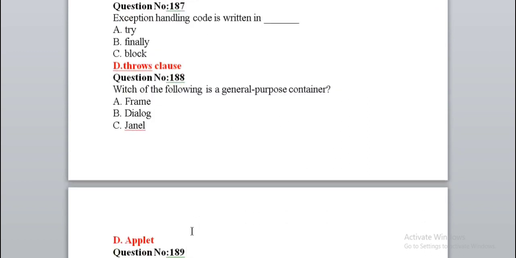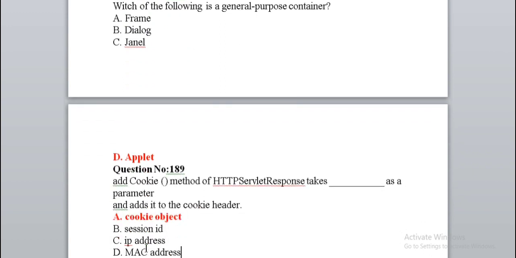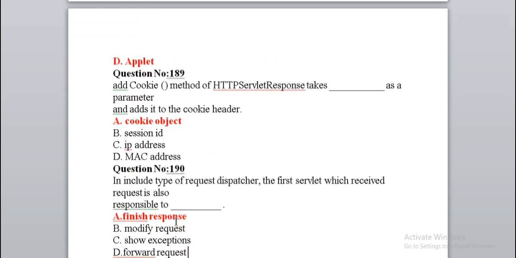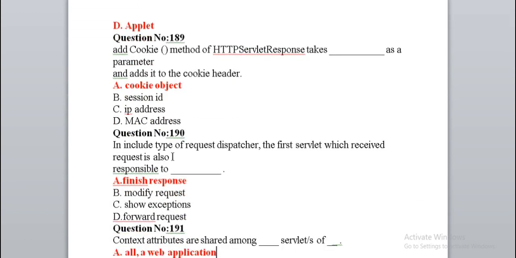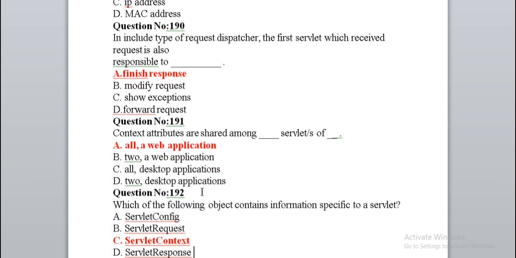Which of the following is a general purpose container? Applet. The addCookie method of HttpServletResponse takes a cookie object as a parameter and adds it to the cookie header. In the include type of request dispatcher, the first servlet which received the request is also responsible to finish the response. Context attributes are shared among all servlets of a web application.